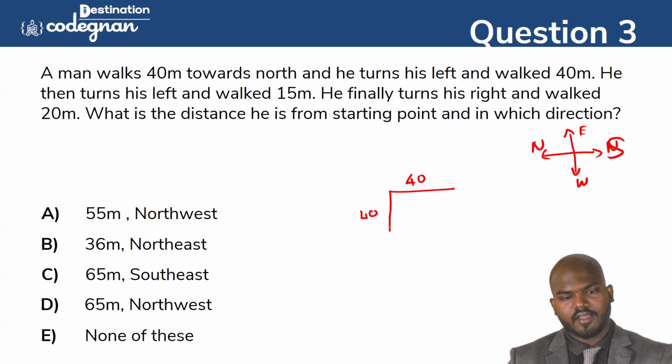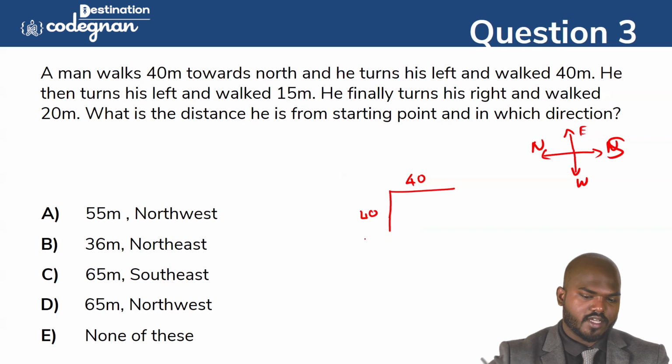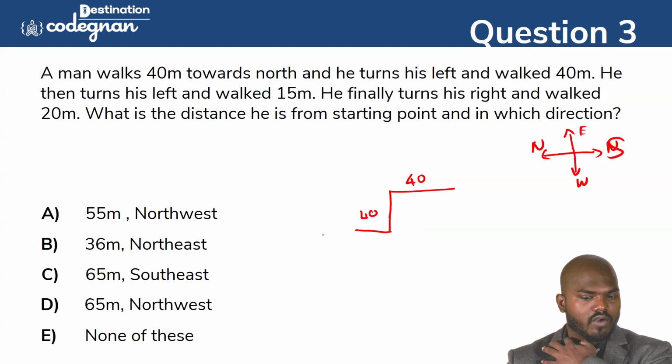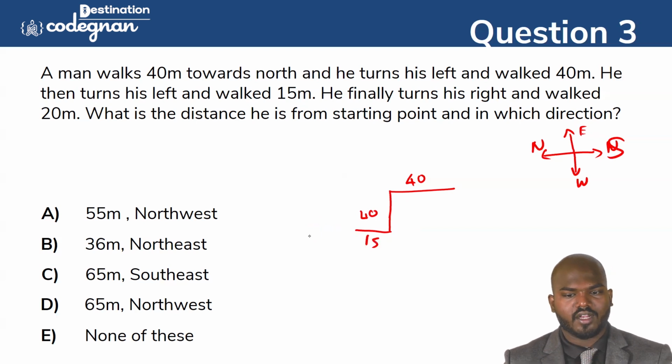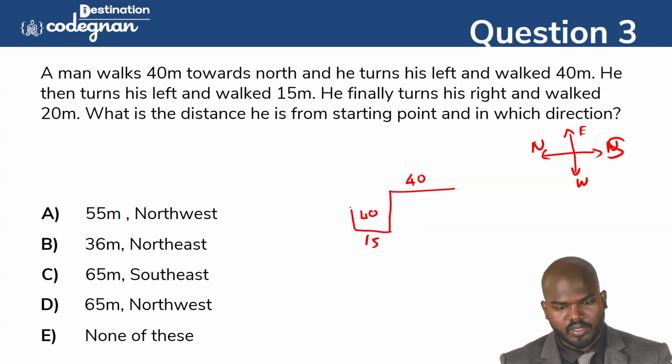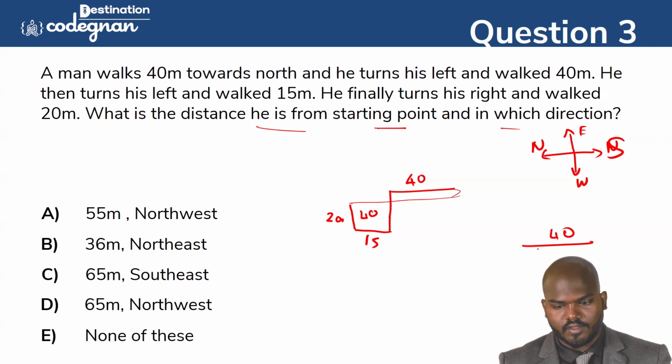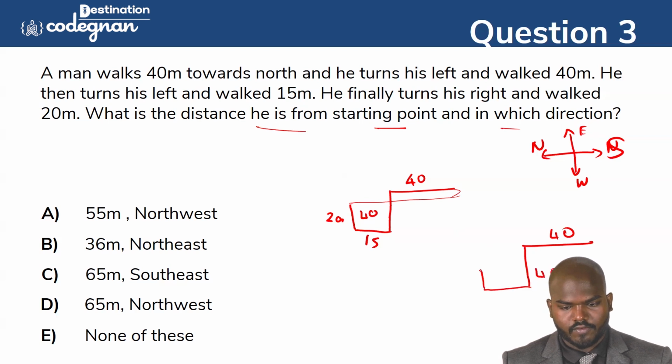And again he turned left. Turn left means that side. We can consider it like that, because you have to be very familiar with it. And he walked 15 meters. And he finally turned right and walked 20 meters. So what is the distance from the starting point, and in which direction? The starting point is this one, right? So just write it up. That is 40, 40, 50. So you see this one, guys?